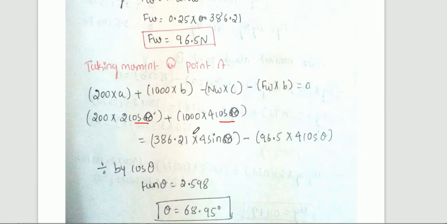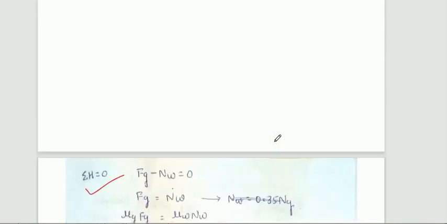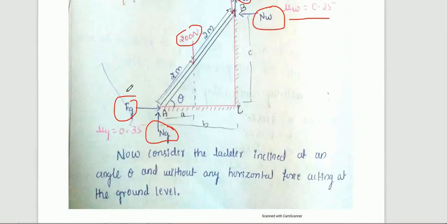The entire equation is divided by cos theta. Cos theta by cos theta gets cancelled. Sin theta by cos theta is what remains, so that is tan theta. By that you will get the inclination of the ladder with respect to the horizontal, whenever the P force is not applied on the floor.